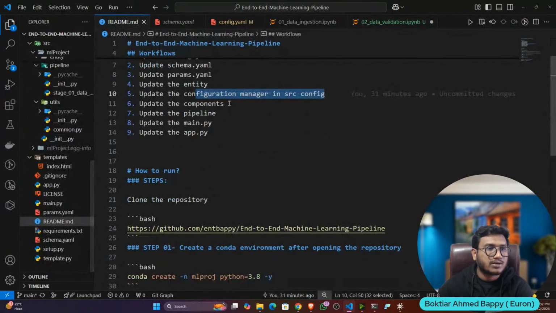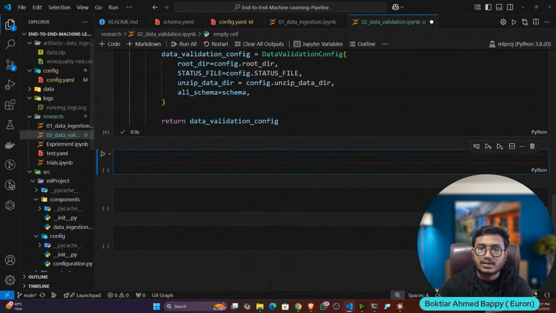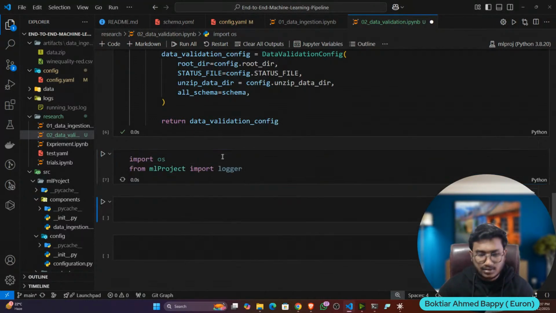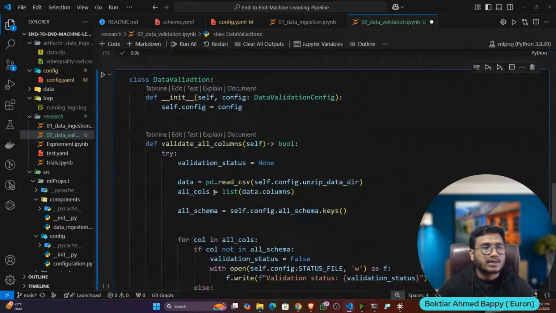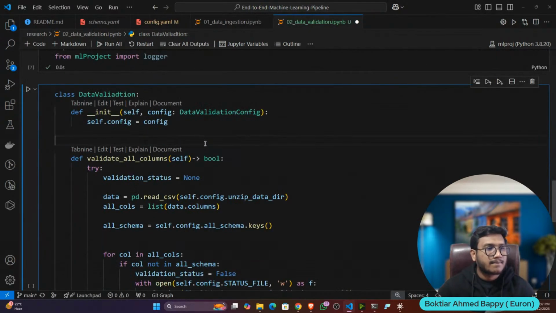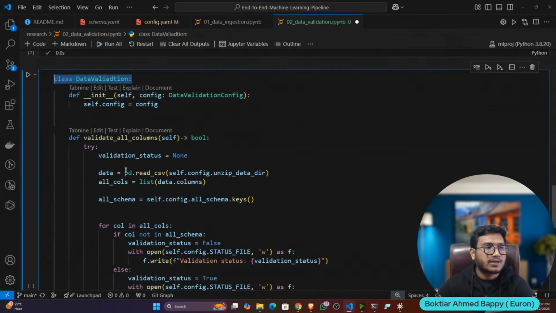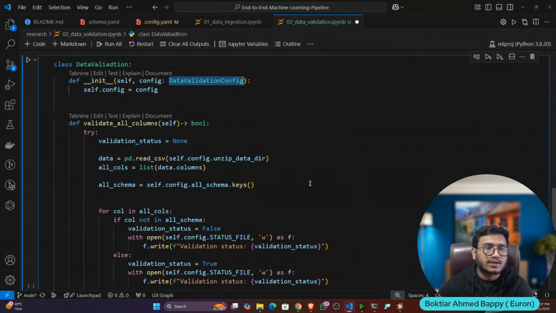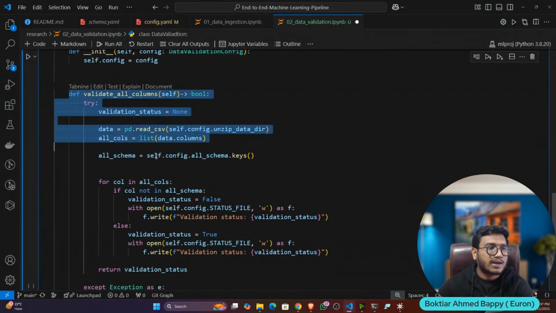Now next thing, we'll try to update the component. So let's write the component. I'll import some library, and this is my component. Again, it's very simple Python code. See, it's a class, DataValidation. Inside that one constructor, it will take the data validation config, and it will validate all the columns.